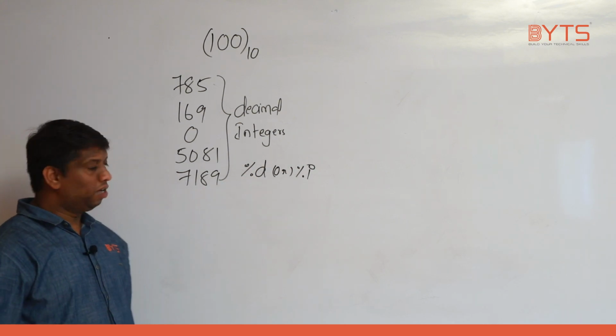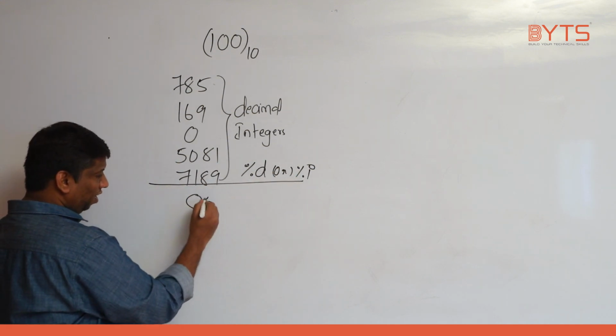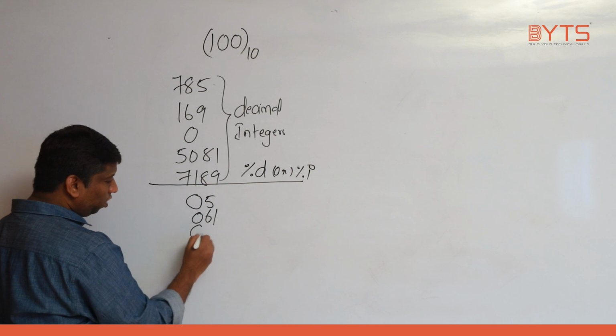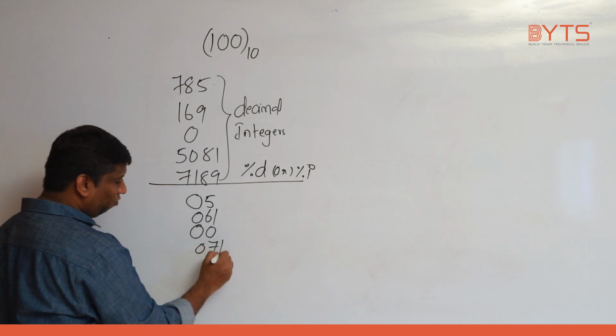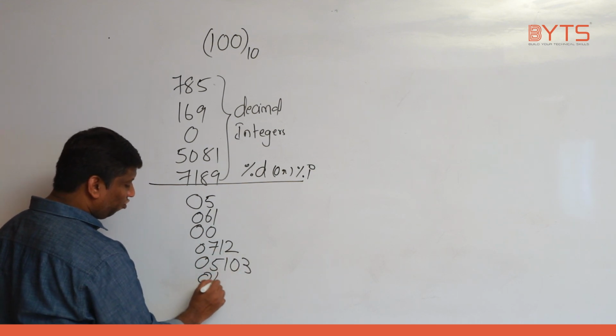D means what? Decimal. Now listen. Any number starting with 0, like 05, 06, 10, 007, 12, 051, 03, 04.